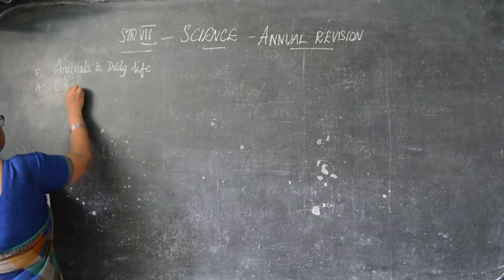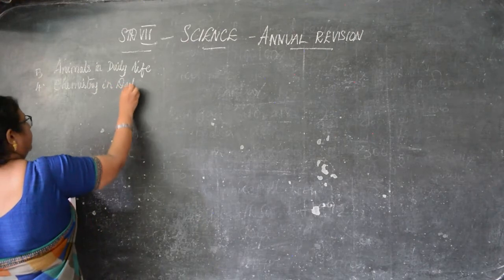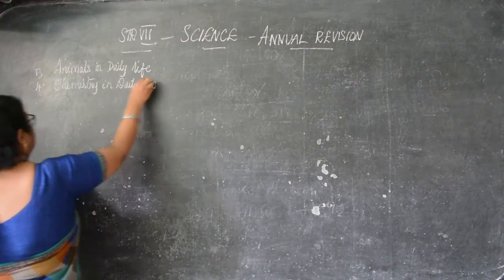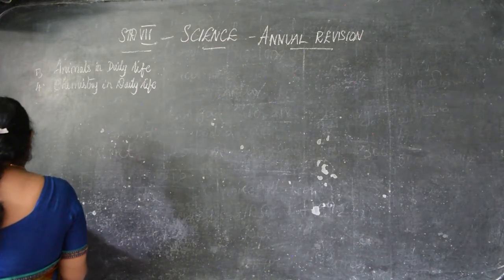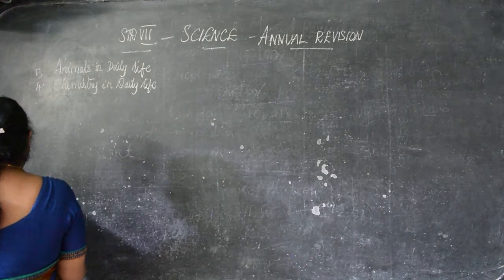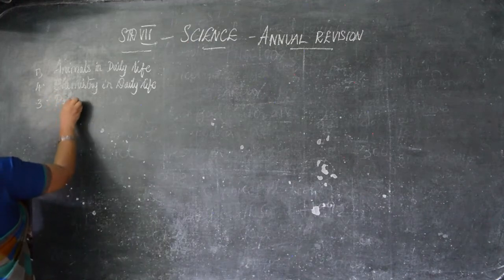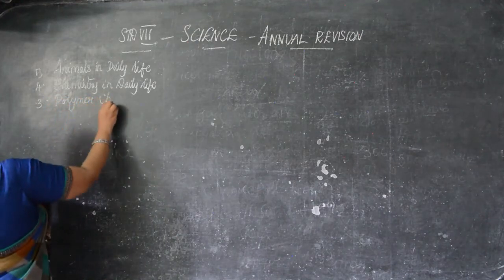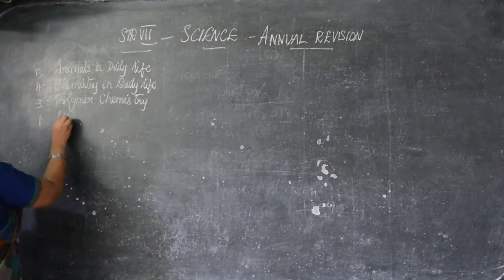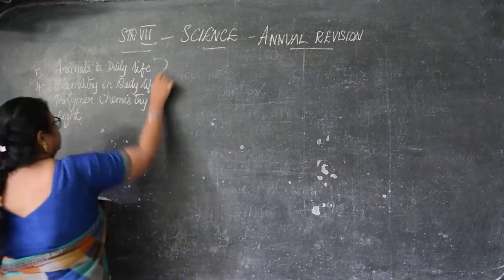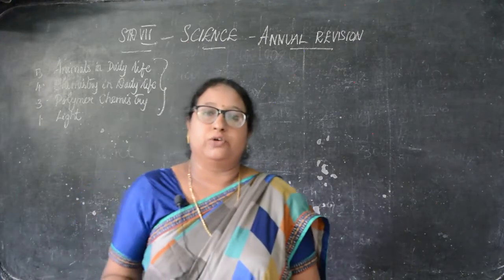Then polymer chemistry, that is 3rd lesson, and first lesson light. So all these 4 lessons you will have for your annual revision. Now we are going to revise, okay?